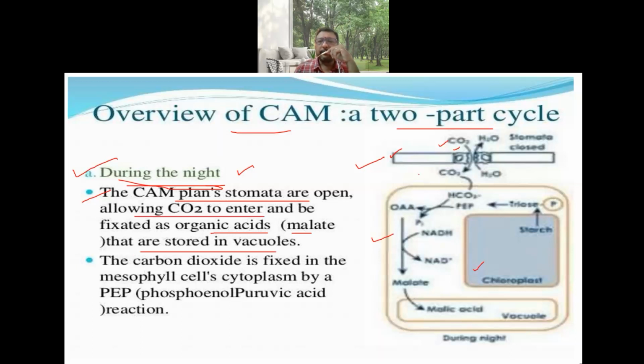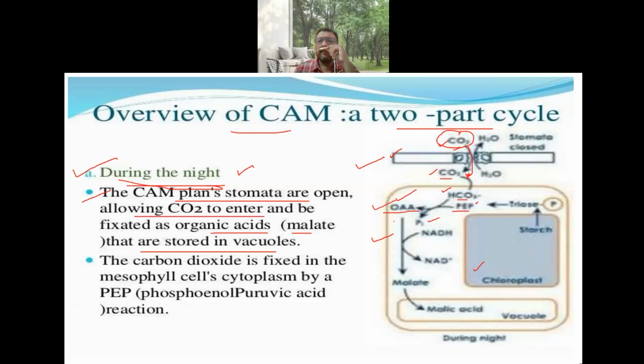During the night time, when the stomata are open, carbon dioxide enters the plant and reaches the mesophyll cell, where the carbon dioxide is converted into HCO3, and HCO3 combines with phosphoenol pyruvic acid and forms oxaloacetic acid, releasing phosphate by dephosphorylation. Oxaloacetic acid is a